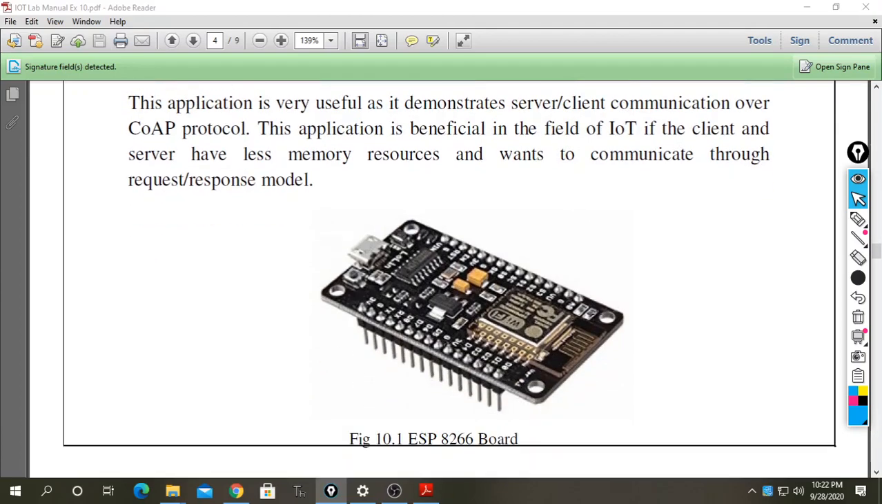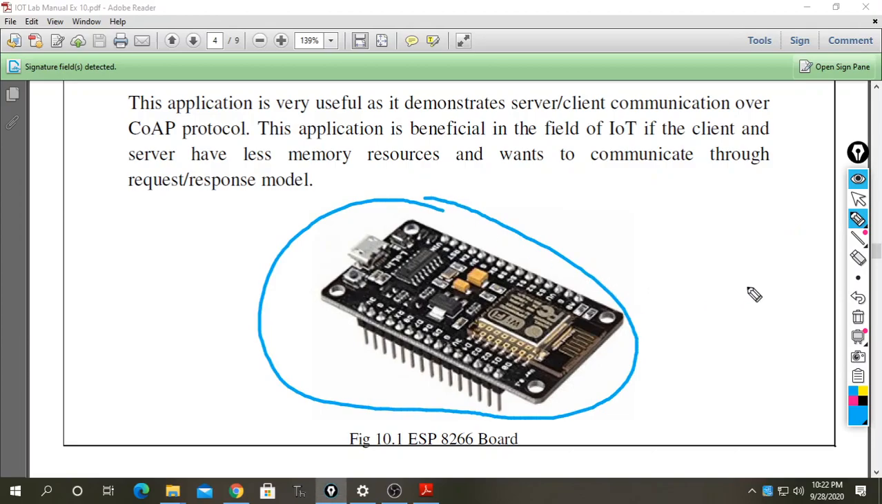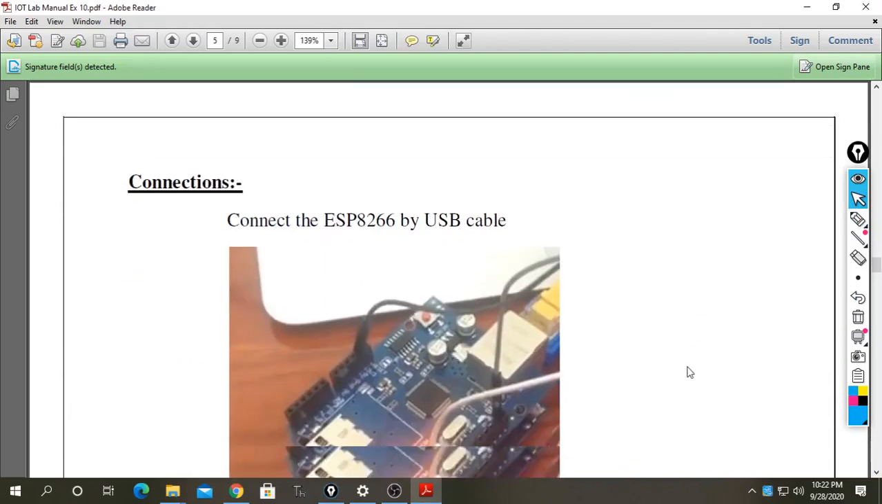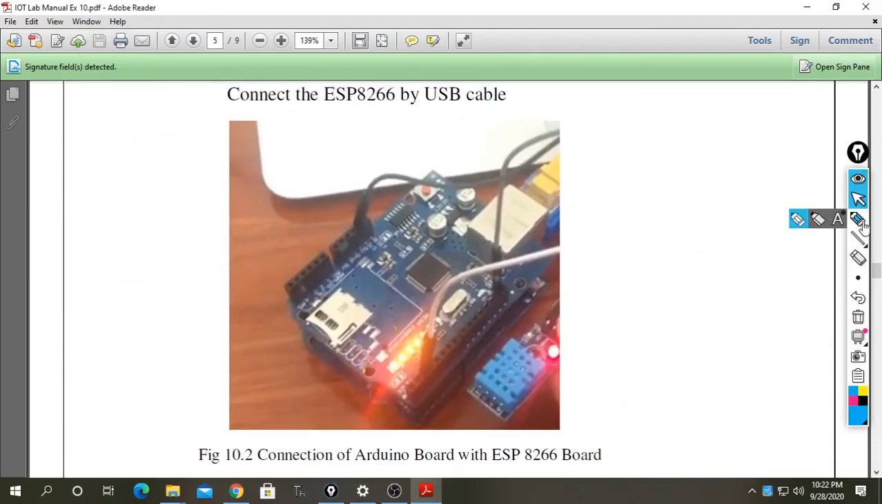This is our 8266 board. You can see here this 8266 board. We are going to employ it as a server or as a modem here. Now let me continue. This is the type of connection. Here you can see my temperature sensor. This temperature sensor is connected with the Arduino board. The Arduino board is connected to the 8266 board, and this 8266 board will establish communication between the computer or PC and your Arduino board.